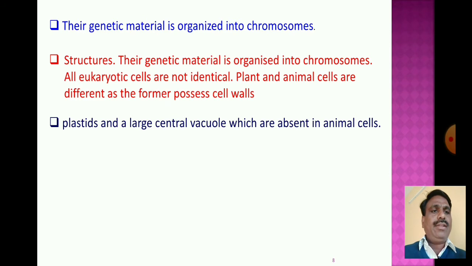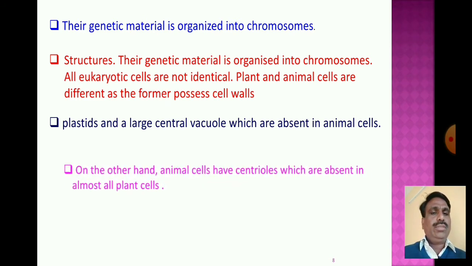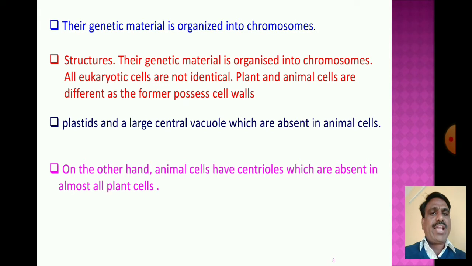On the other hand, the animal cell has centrioles, which are absent in almost all plant cells. Centrioles are present in the animal eukaryotic cell, but the plant cell does not possess them.